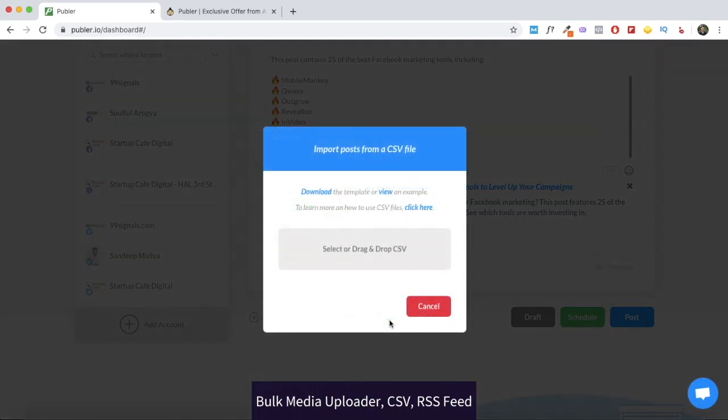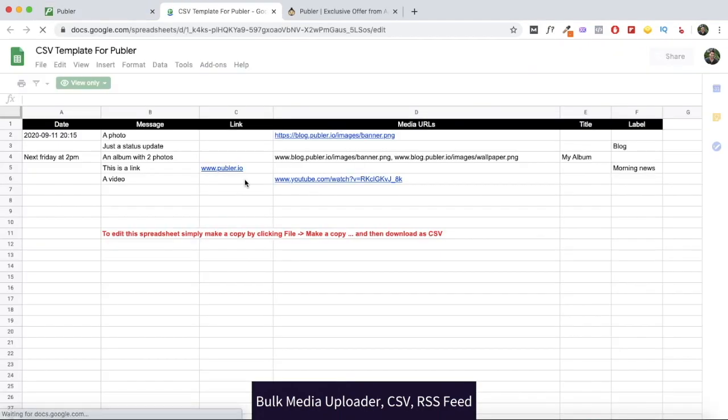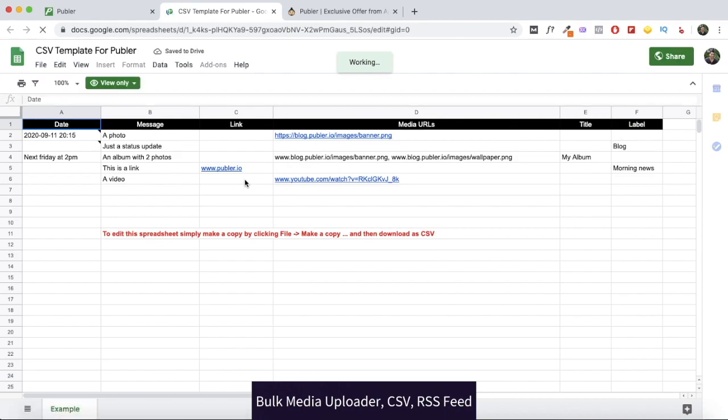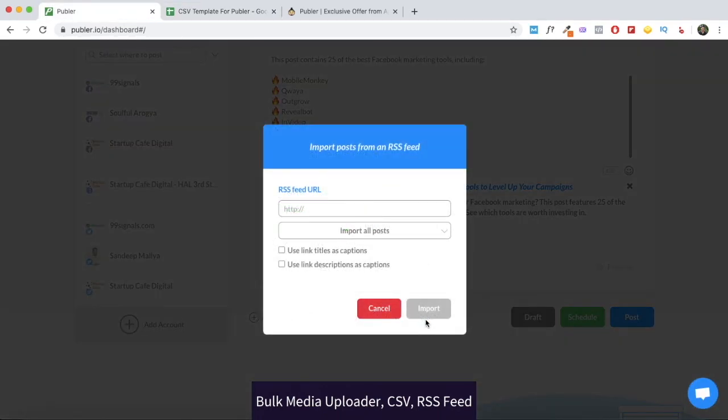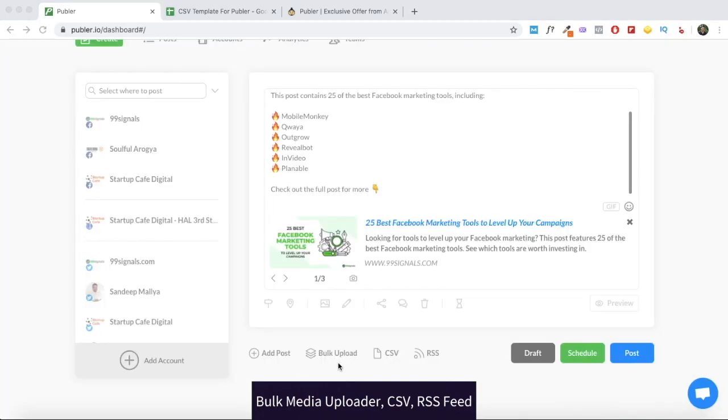You can even upload a CSV file. So you can have a CSV file in which you have all the captions and links to your posts, and you can just upload them onto Publer and start posting and scheduling content directly from the CSV file. You can view this example. You can download this template for reference, and this is the template you should be using to upload your CSV file onto Publer. And finally, you can enter your RSS feed here and import all your posts onto Publer and make posting and scheduling even easier.